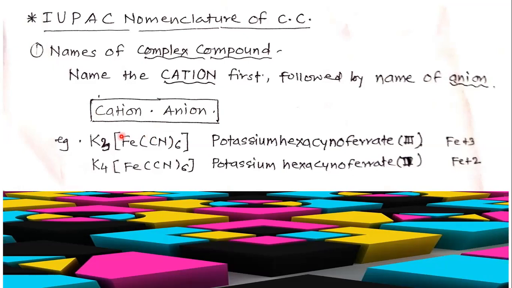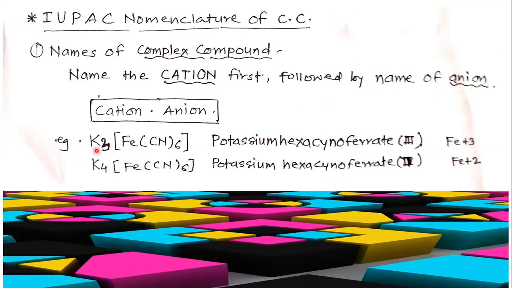This is a square bracket, and outside the square bracket is K3. This is potassium. When it dissociates, it gives 3K+, the cation, and the complex has a negative charge of 3 minus. So this is the cation and this is the anion.